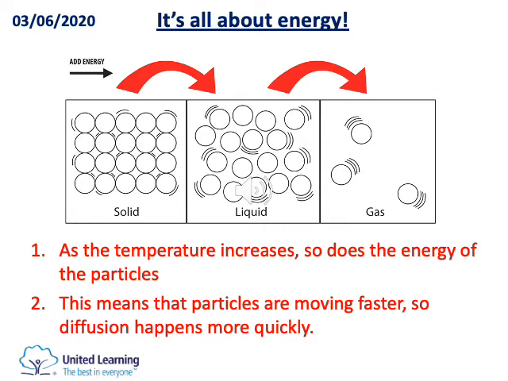If you give the liquid particles even more energy, the liquid will get hotter, the particles will have more energy, they'll move around a lot more until they overcome the force of attraction and break away from each other. Now the particles in gases are moving around really, really fast.